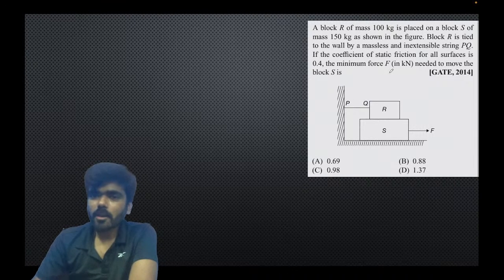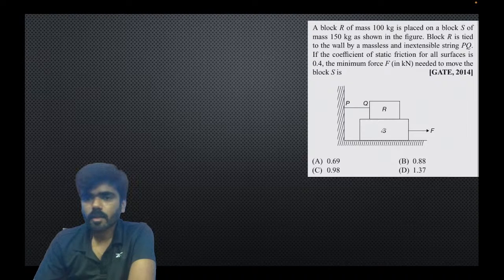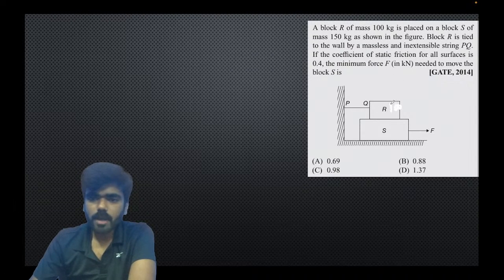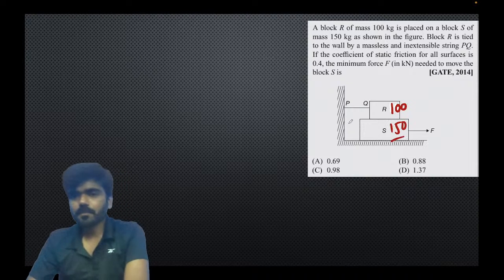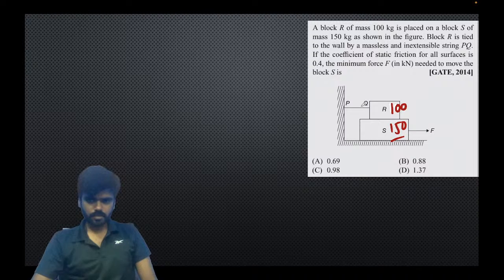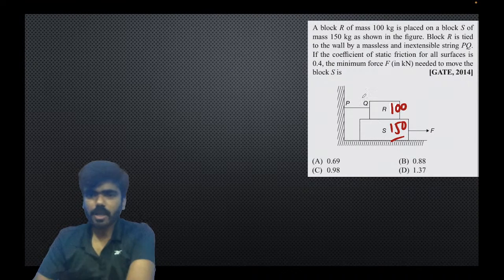A block R of mass 100 kg is placed on a block S of mass 150 kg. So here it is given the block R has mass 100 and block S has mass 150. Block R is tied to the wall by a massless and inextensible string PQ. PQ is an inextensible string.